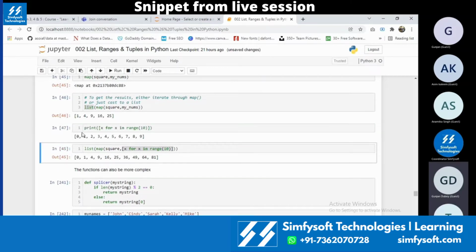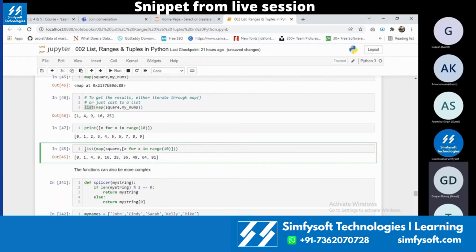So it will give me a range list of objects from 0 to 9. Okay, and this list object will be passed to the square function. It will be basically mapped and then passed to the square function, and it will be shown in a list. If I do that, every value from 0 to 9 will be squared and then saved in a list. I can store this in an argument and then use it for my function.